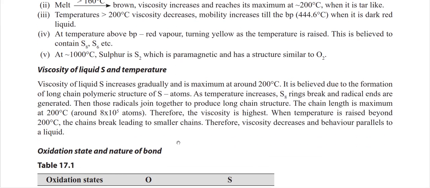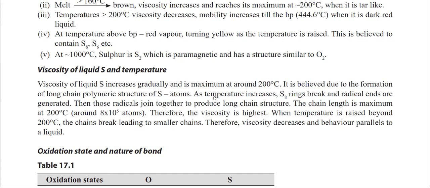And as I told you, the viscosity of sulfur increases gradually, with a maximum around 200 degrees centigrade. For sulfur, it can make some kind of long chain polymeric compound.